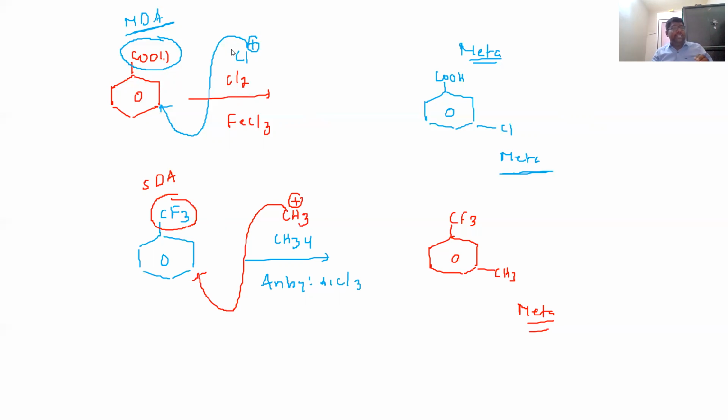If the substituent is an ortho-para directing group, the product formation is ortho, para. If the substituent is a meta directing group, what are the meta directing groups? Strongly deactivating, moderately deactivating, weakly deactivating groups. What are deactivating groups? High electronegativity. These are mainly electron withdrawing groups. Okay, so this is the percentage of formation of ortho, para and meta products.